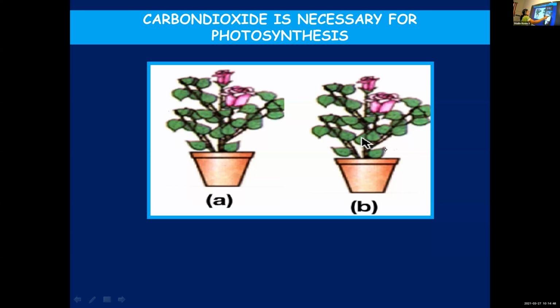Okay, let's continue. The next experiment is to prove that carbon dioxide is necessary for photosynthesis. You know that chlorophyll, sunlight, carbon dioxide, water, all these four components are necessary for photosynthesis. In the absence of any one of these, photosynthesis cannot take place. Now let's see the next experiment.